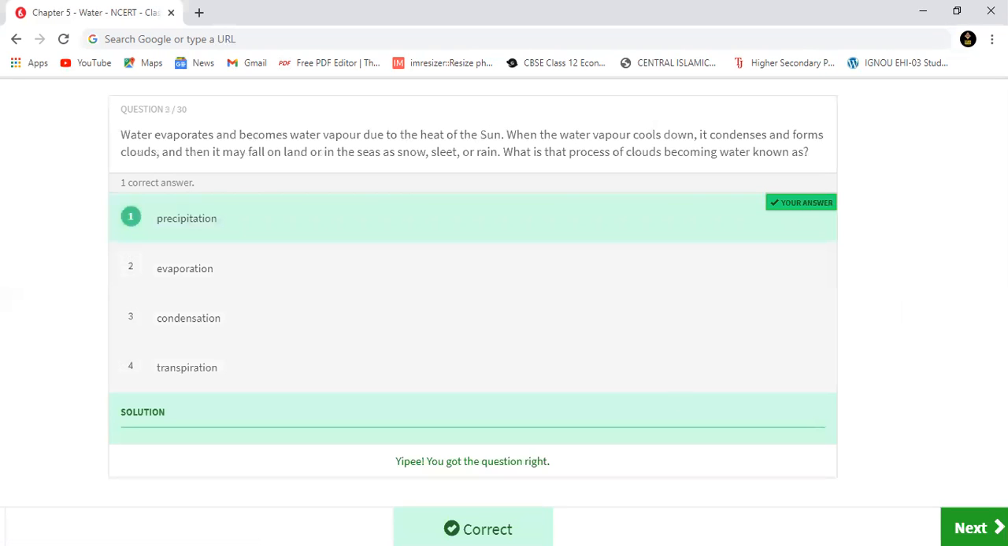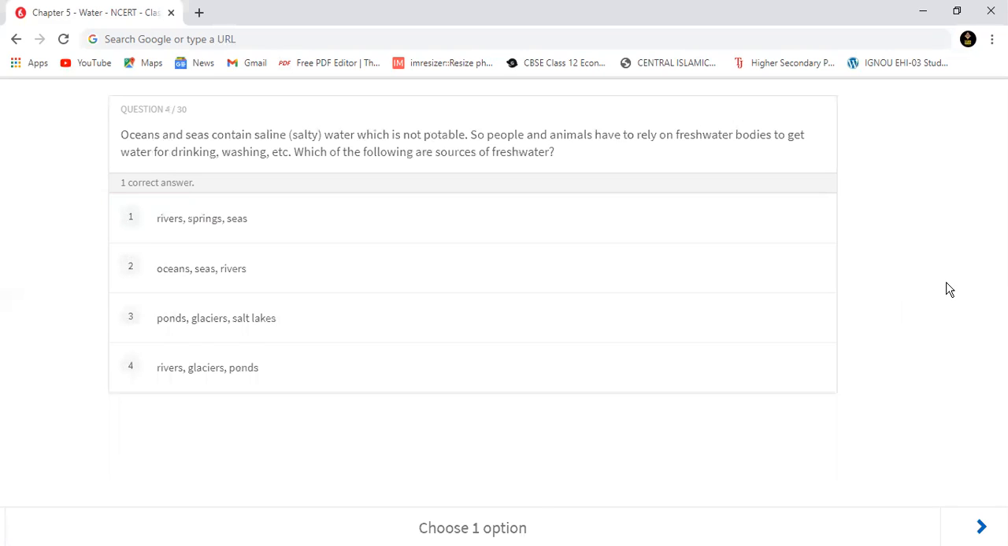Now moving to question number 4. Oceans and seas contain saline water. It means salty water, which is not at all potable, not useful for drinking or for carrying out any other domestic activities. So people and animals have to rely on fresh water bodies to get water for drinking, washing, etc. So which of the following are sources of fresh water?